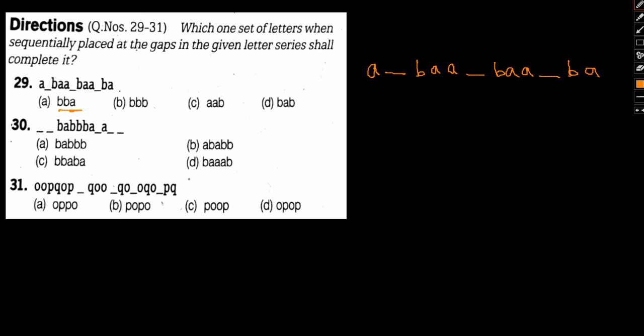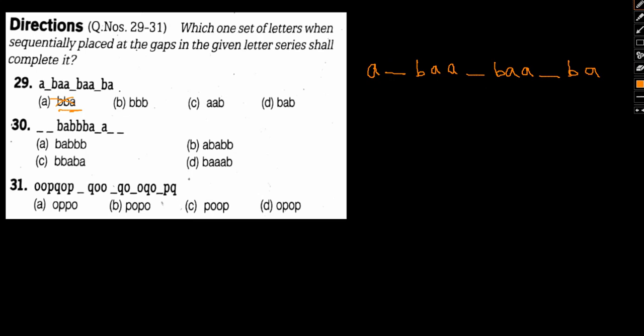So let's start off with option A, BBA. I'm placing B here, B here, and A here. So ABB, AAB, BAAA. No, there is no pattern whatsoever. So we cannot actually place option A. So this is a wrong answer. Option A is wrong.